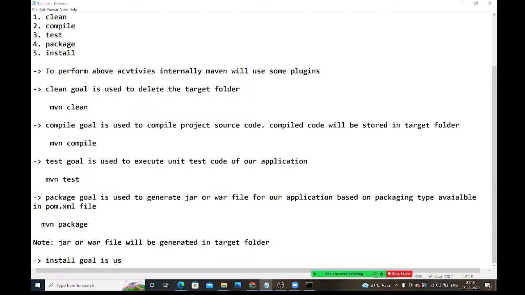Install goal is used to install our project as a dependency in Maven local repository.